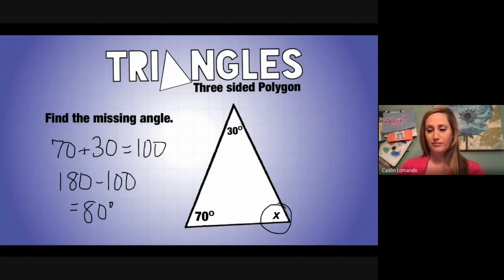Now, this triangle isn't drawn to scale, just so we know that this is actually an isosceles triangle, so that wouldn't be the case. But just so you know, when you're given two angles, you add the two angles together and then subtract that from 180 to give you your final angle.